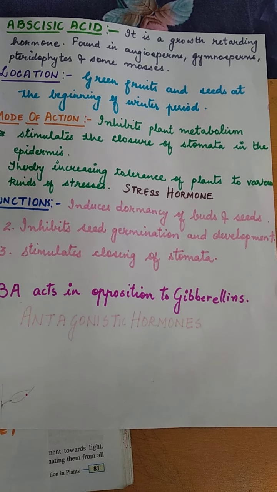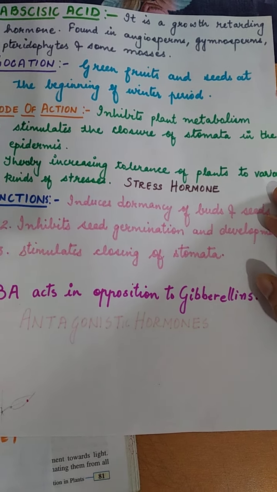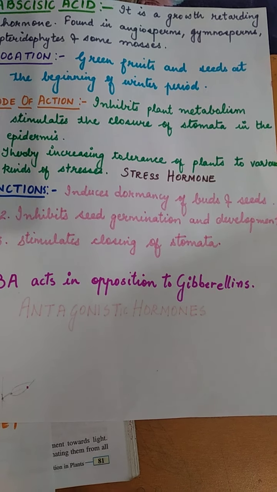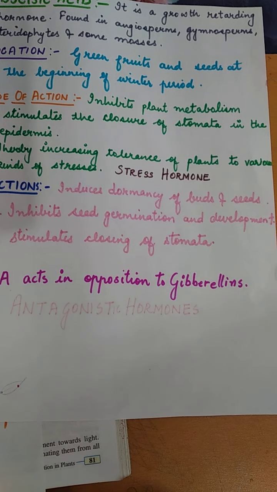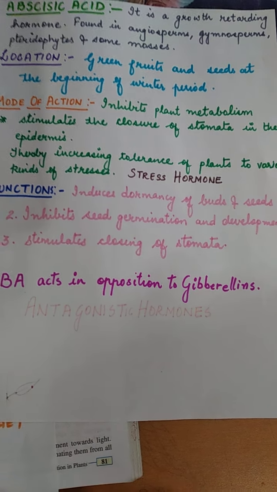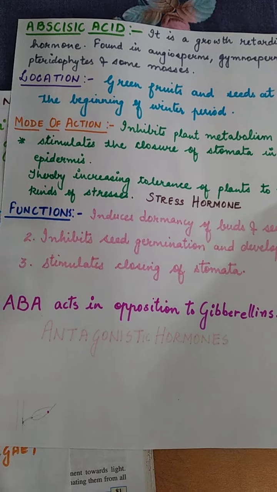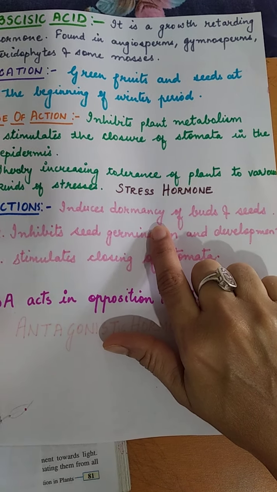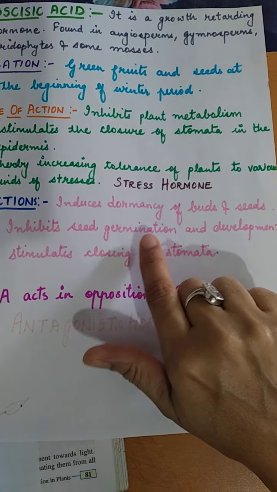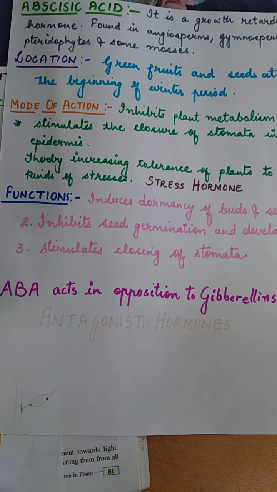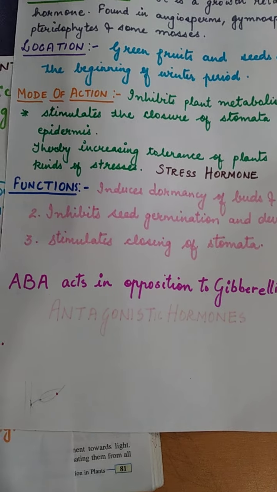Now we come to the functions of this hormone. Well, it induces dormancy of buds and seeds. We know that the hormone is working in the stress condition, and in stress condition no bud or seed wants to grow, because the conditions outside are unfavorable for its growth. So naturally the hormone which is working here, the stress hormone, induces the dormancy of the buds and seeds. Now as it induces the dormancy, it inhibits seed germination and also seed development. The third function is that it stimulates closing of stomata. So this is all about the functions of abscisic acid.